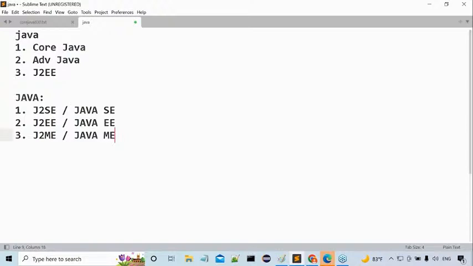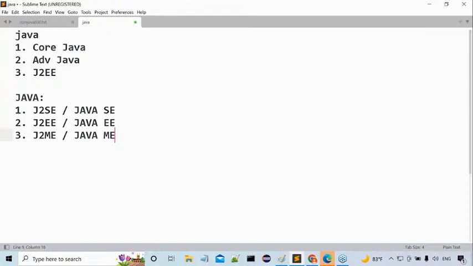J2SE stands for Java 2 Standard Edition. J2EE is Java 2 Enterprise Edition. J2ME is Java 2 Micro Edition, not Mobile Edition. Most people misread this M in J2ME. Most people think it's Mobile Edition. No, it is not Mobile Edition. It is Micro Edition. Java 2 Micro Edition. Guys, are all of you clear about these three names or not?